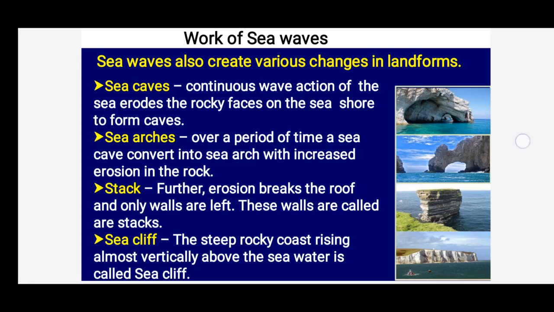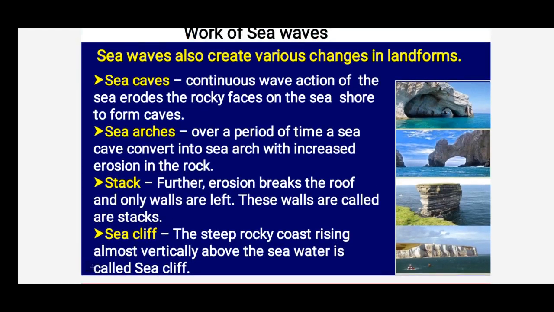And the last but not least is the sea cliff. Some kinds of hills or plateaus lying by the sea lead to what? The sea cliff. The sea waves hit the rocky surface continuously, so it forms a sharp edge. If you just jump from that, you'll fall into the sea. So that's called a sea cliff. These are steep rocky coasts rising almost vertically above the sea water.